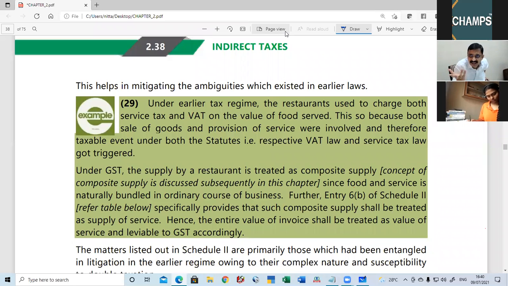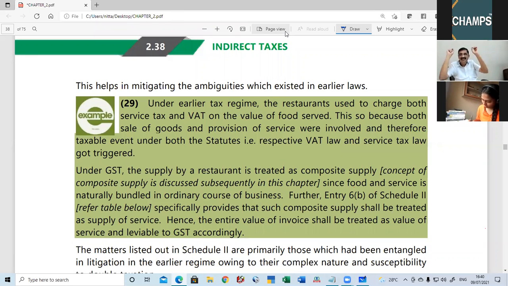The VAT authorities told that software is a good and they levied VAT. That poor software fellow suffered indirect tax both as a good as well as a service.